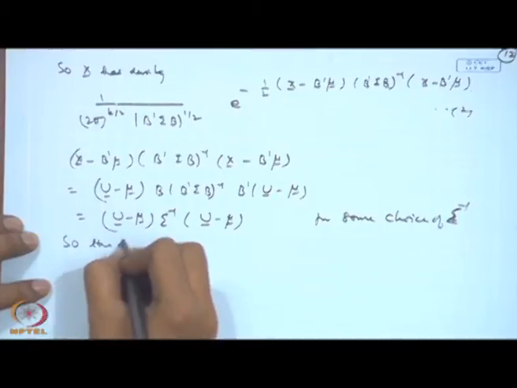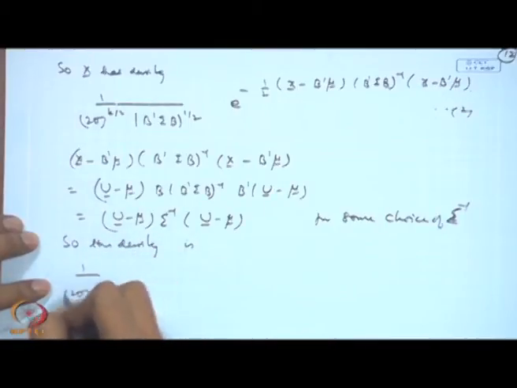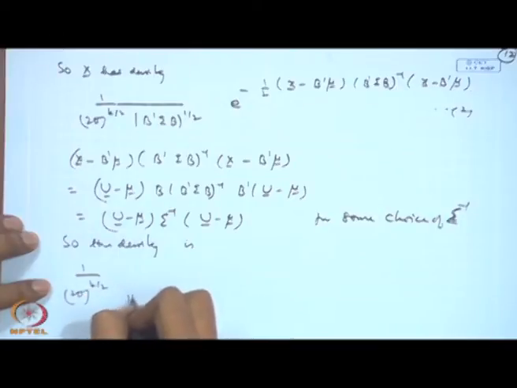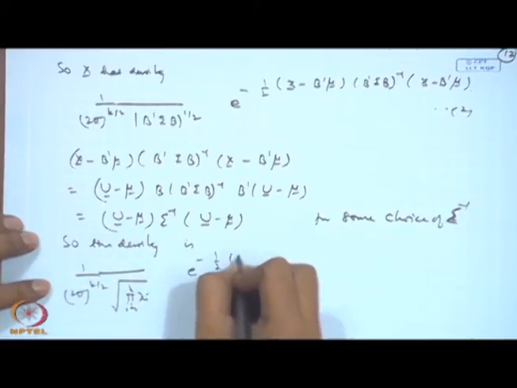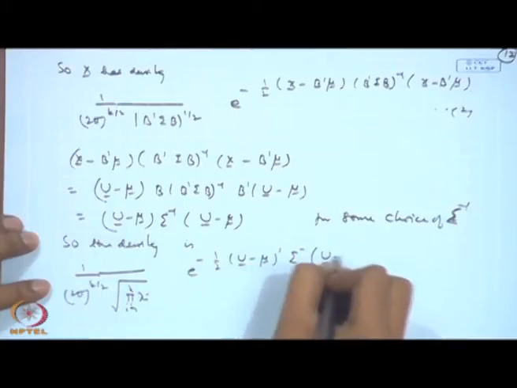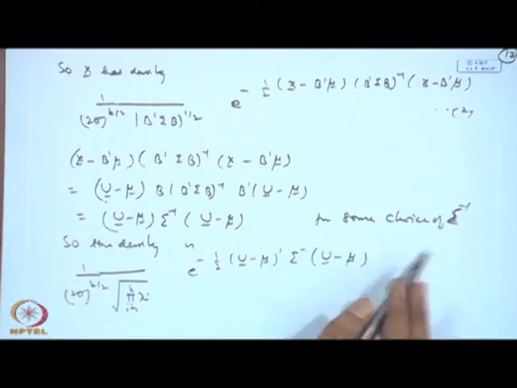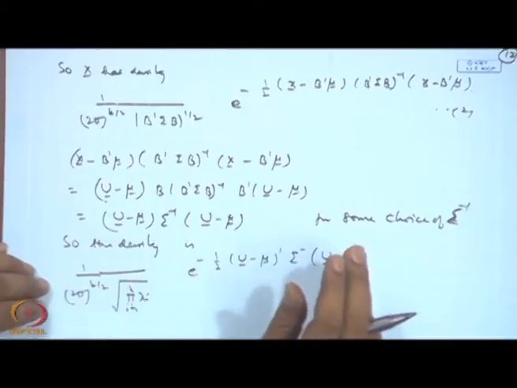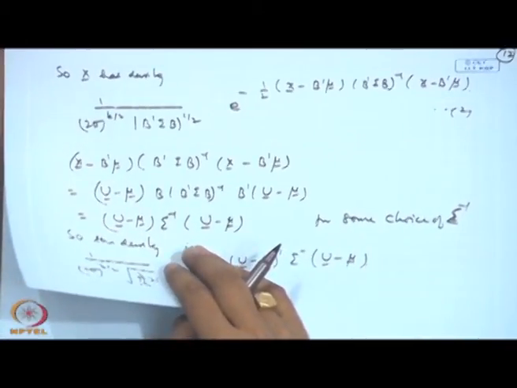So, the density is actually 1 by 2 pi to the power k by 2, product of the eigenvalues i is equal to 1 to k, e to the power minus... So, this is actually a density on a subspace, it is not the density on the full space when the rank of sigma is not full.